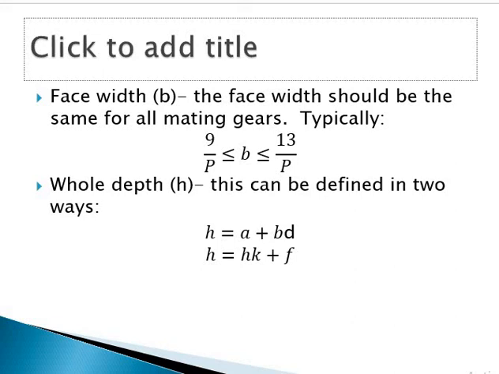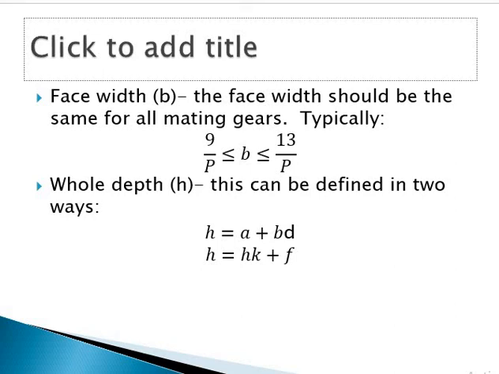Another term we want to discuss is backlash. What is the backlash of the gear? Backlash of the gear is the difference between tooth space and tooth thickness. It is a very important term in gears.